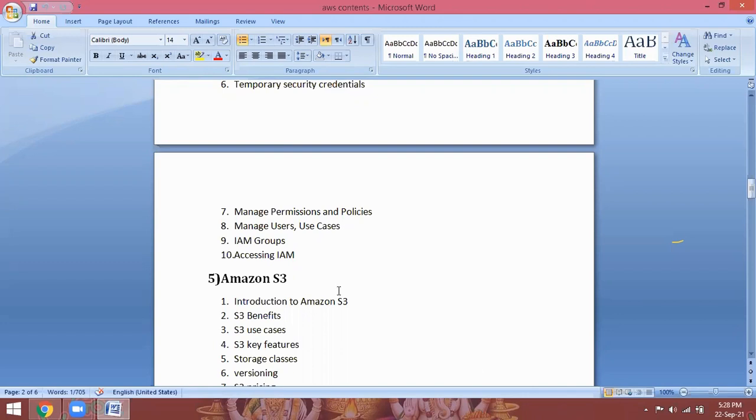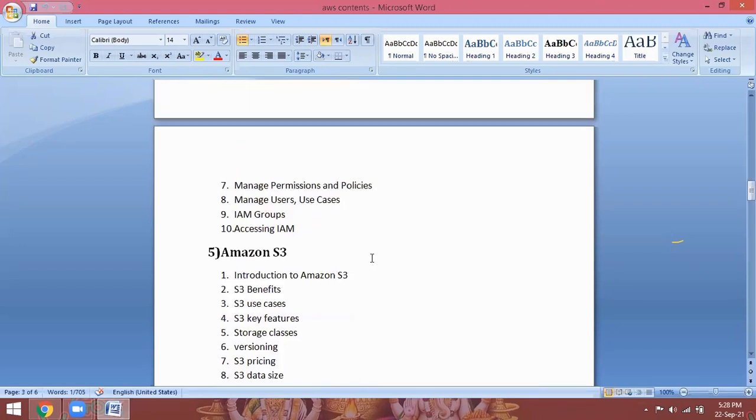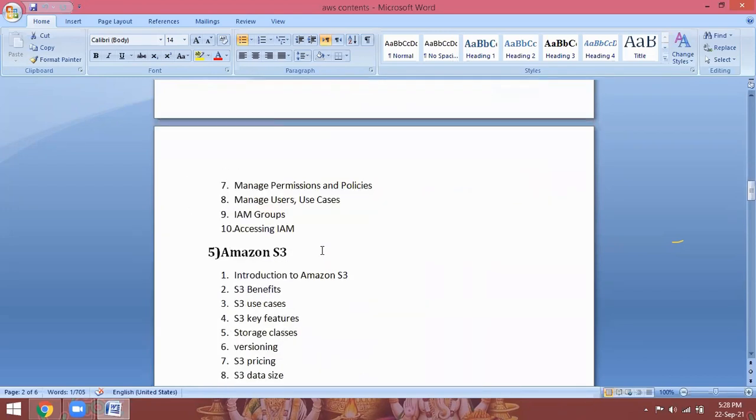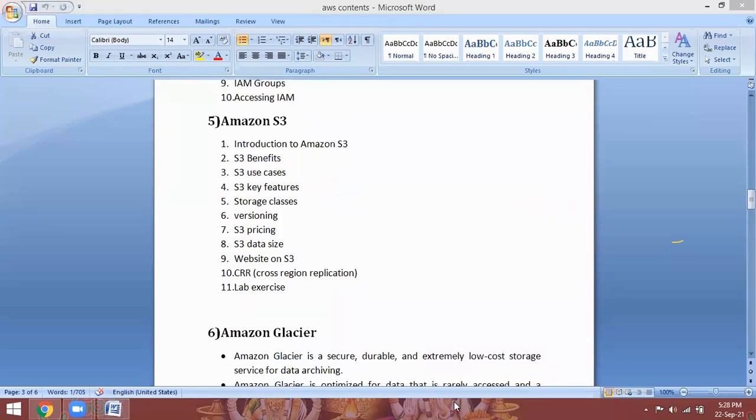Next, Amazon S3 storage. Just now I explained elastic block storage, which I told you is block level storage. Now another storage technology has come, that is Amazon S3 storage. This is object level storage.